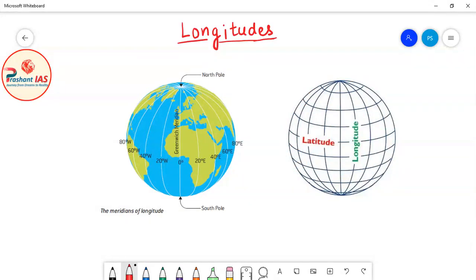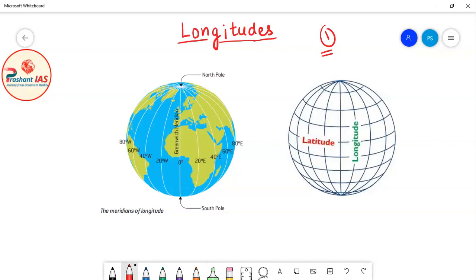So friends, when all the longitudes were the same, we had to identify one longitude as the reference longitude. Now we have one problem: which longitude should be treated as the reference longitude?